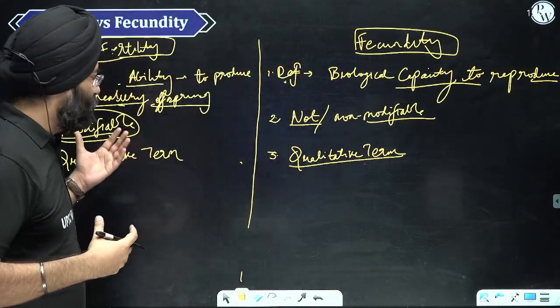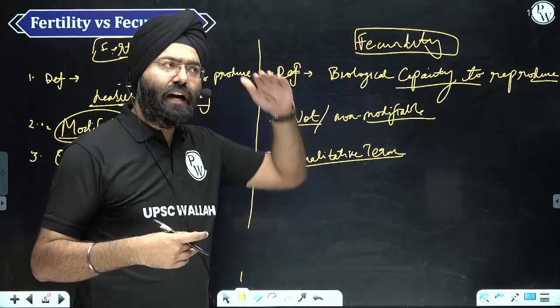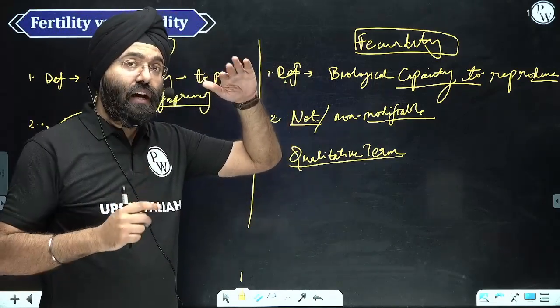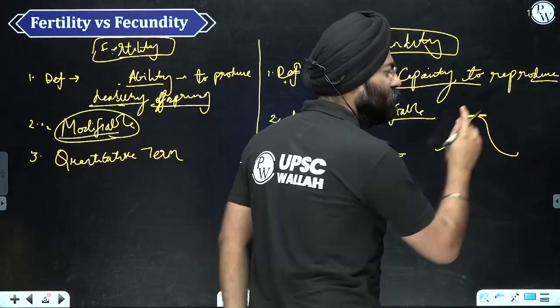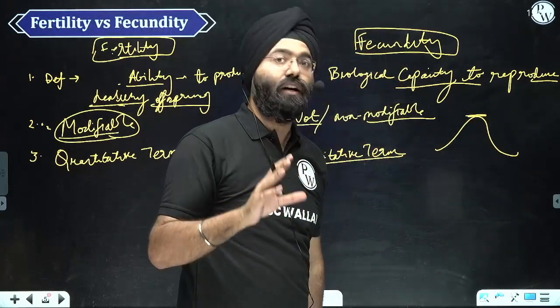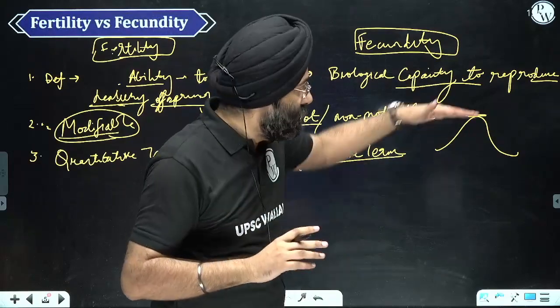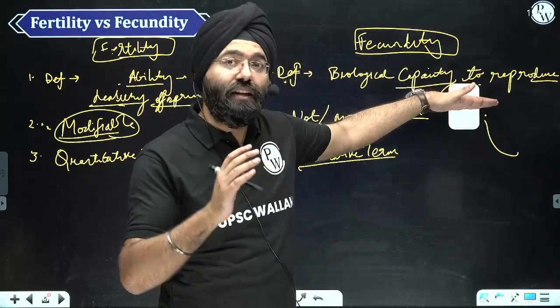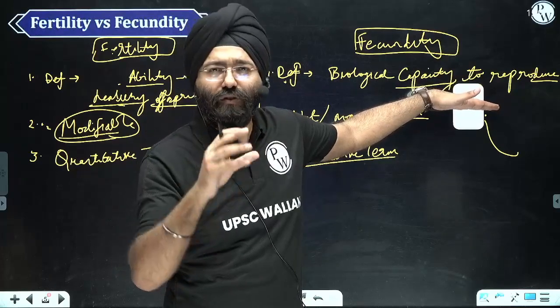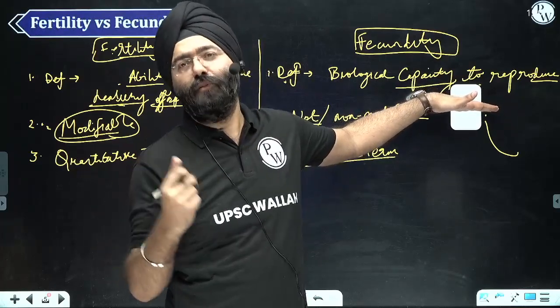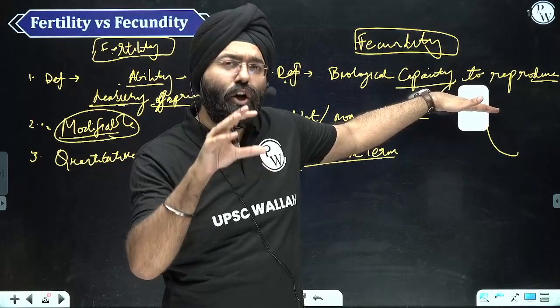As I mentioned, because fertility can be measured, fecundity cannot be. Now the question would arise, when I drew the graph, the maximum potential would also be something. Yes, you are right in that matter. But remember, the maximum potential is an irrational, or hypothetical term, because you cannot measure the maximum potential. That is why it is more of a qualitative term.